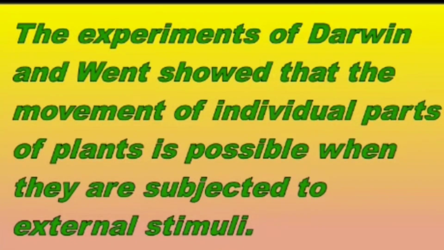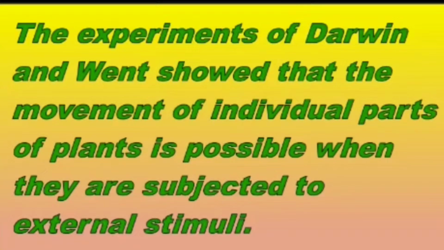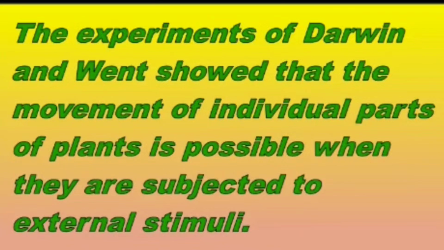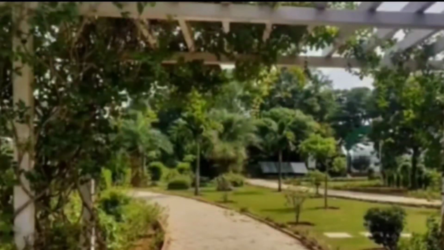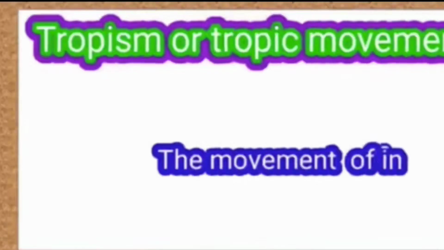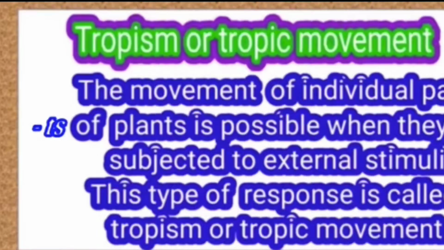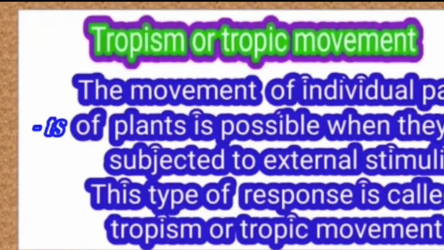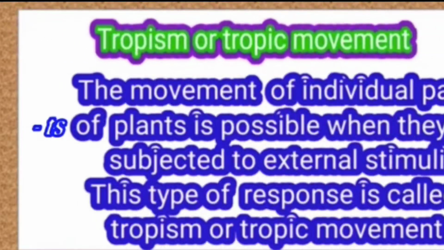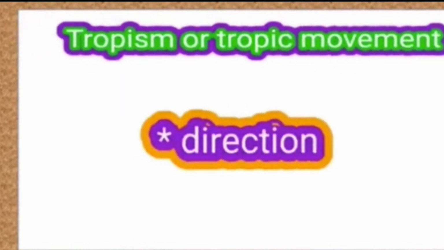Darwin's and Went's experiments showed that the movement of individual parts of plants is possible when they are subjected to external stimuli. Let us know in today's session about tropic and nastic movements in plants. Tropism or tropic movement: the movement of individual parts of the plants when they are subjected to external stimuli. These tropic movements are directional movements and they involve growth.